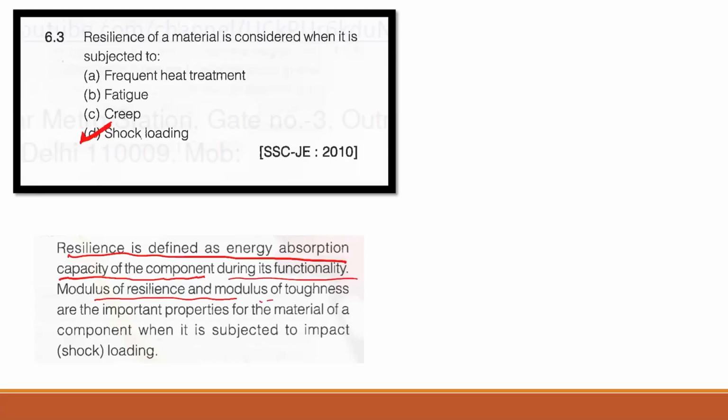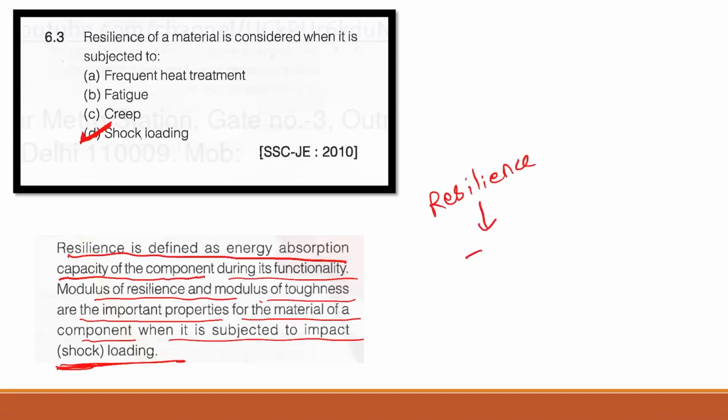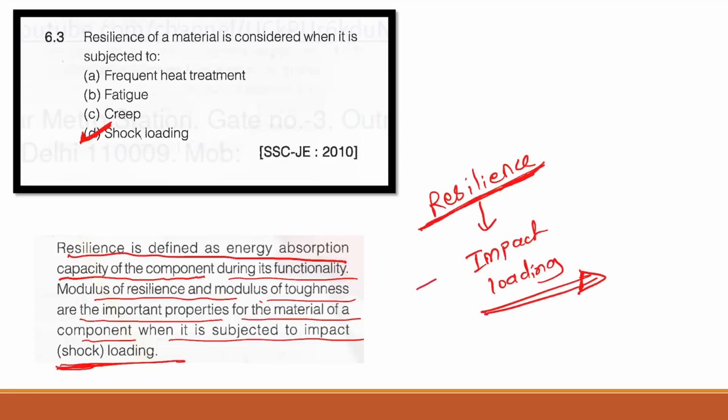Modulus of resilience and modulus of toughness are the important properties for the material of a component when it is subjected to impact or shock loading. So resilience comes only when there is impact loading, and that's why we call it resilience. We don't call it resilience for normal loading. This term is also used in biology, and resilience is basically for impact or shock: what is the behavior of the material in that environment?